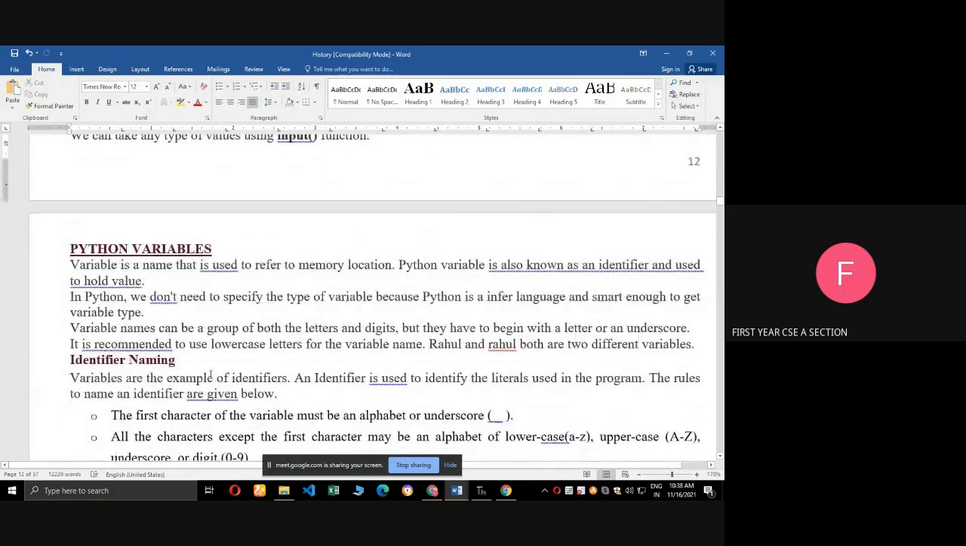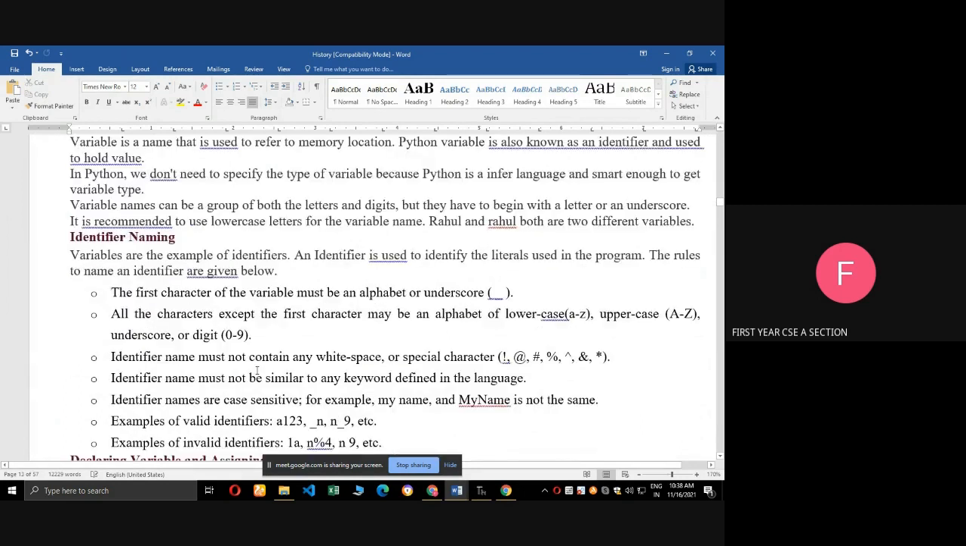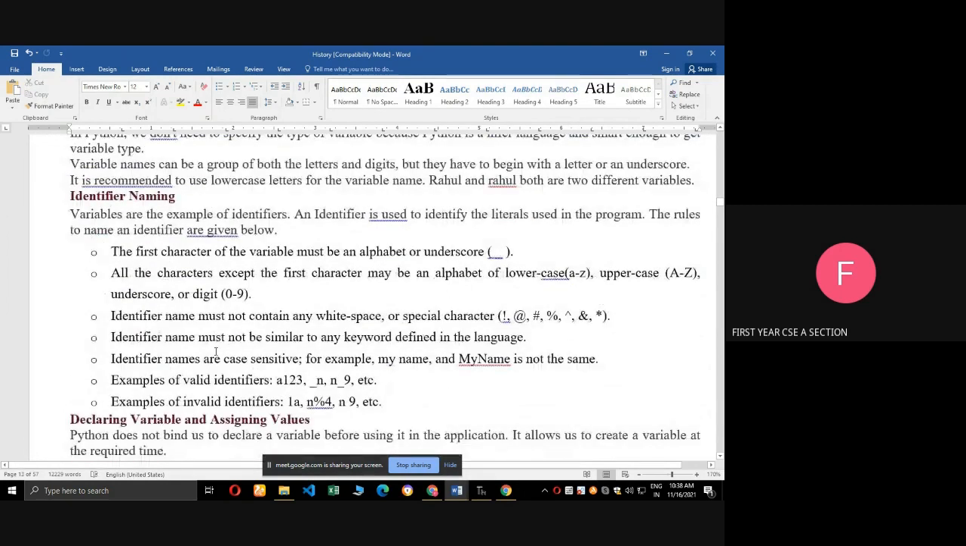Next, Python variables. See, in Python, variables are used to refer to the memory location. There are many rules for naming the Python variables. First character of the variable is an alphabet or underscore symbol. It must not start with digits. It does not start with the digits.